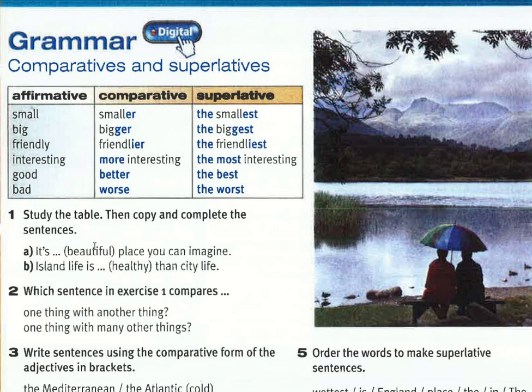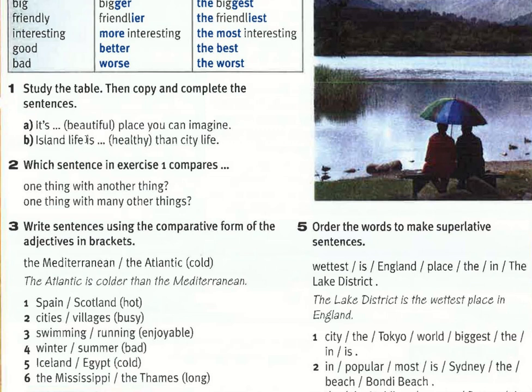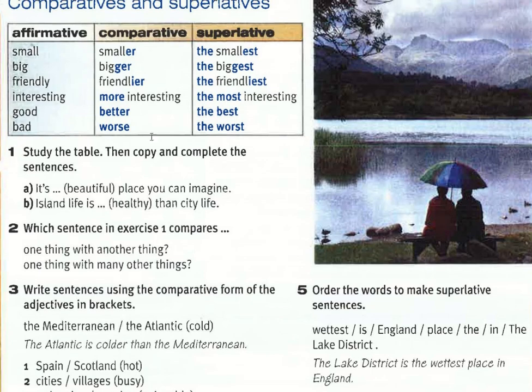Look at exercise 1. What you have to do is just complete the sentence using the comparative adjective. It's beautiful. Is it "beautifuler" or "more beautiful"? How can you know whether it uses superlative or comparative?